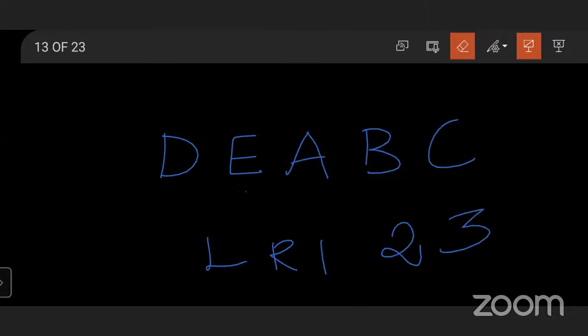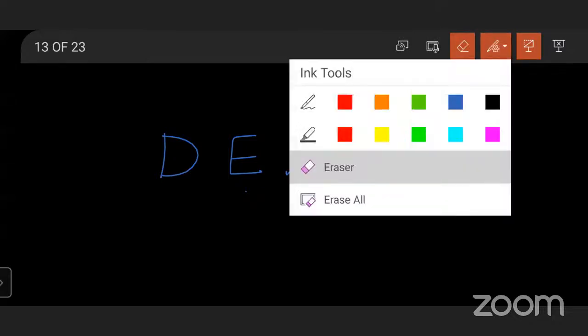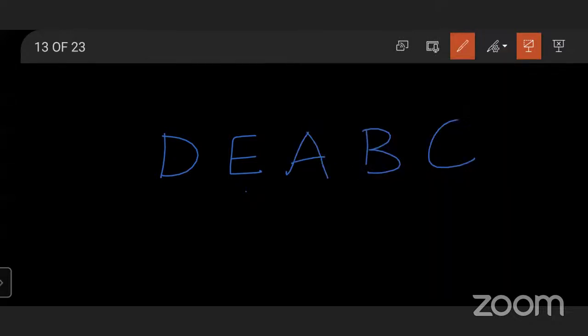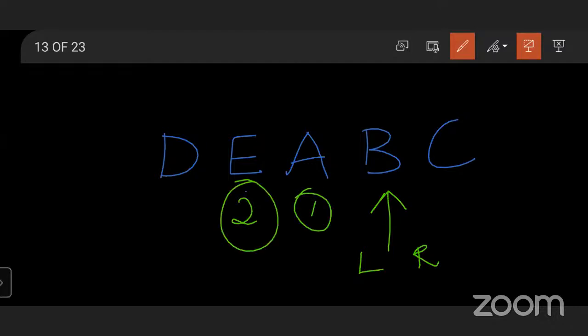So let me check with another one. Who is to the second left of B? E. Yes, it is E. Here it is facing north, so this is the left side and this is the right side. If I take left, the first left is A and the second left is E. Is this clear now? Yes, E is the right answer.